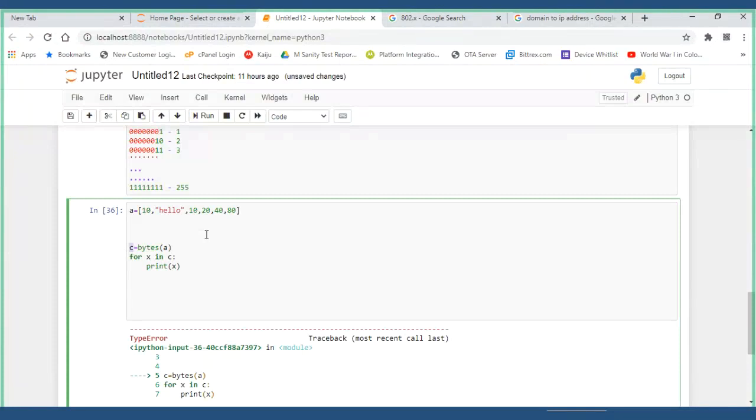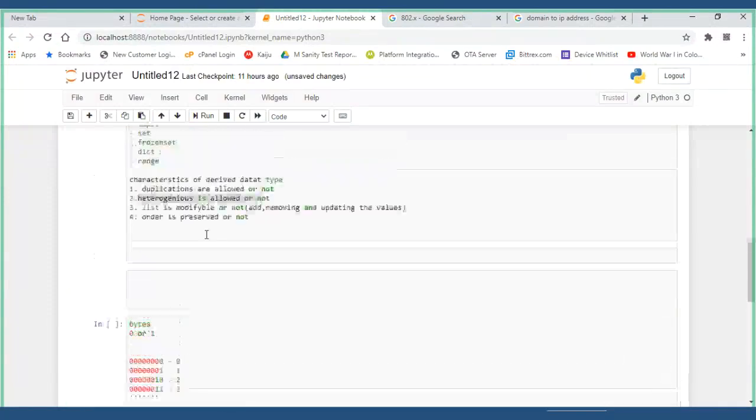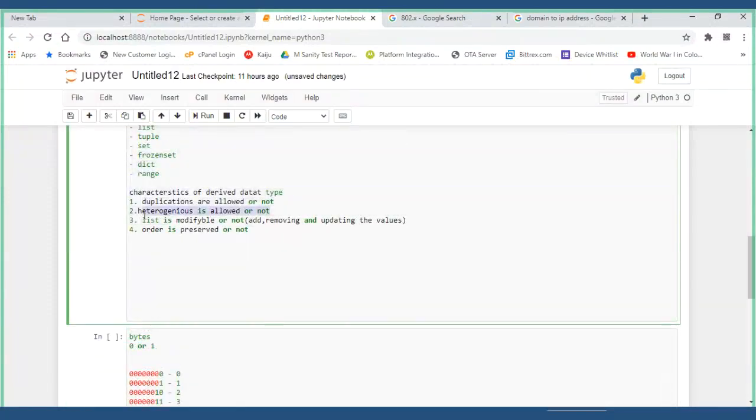Now two characteristics. Siddhant, got it right? Yes, sir. Siddharth, you got it right? Yes, sir. Siddharth, you're not there? No, I'm there, sir. Hello, you got it or not? This one, heterogeneous. Yeah, okay. Got it. Two characteristics we have seen.